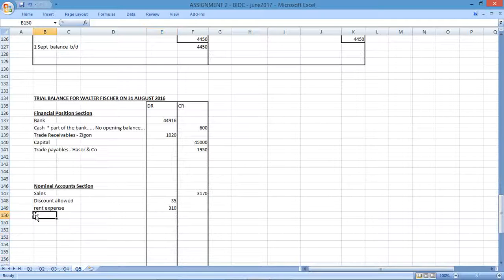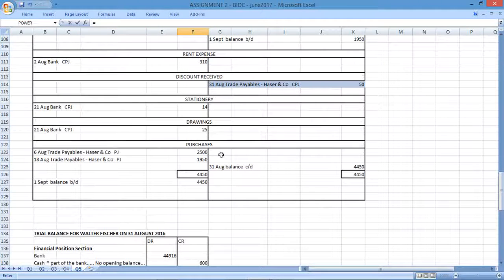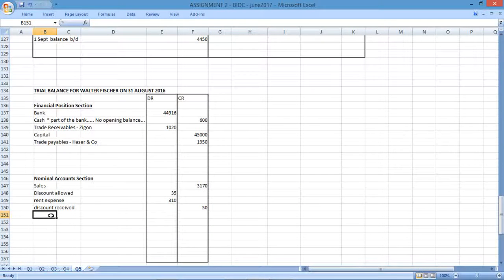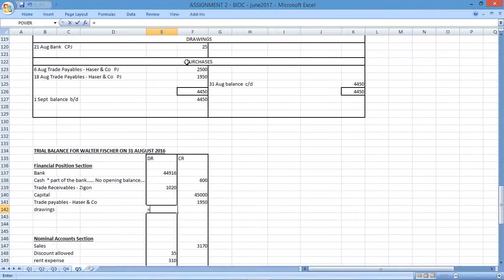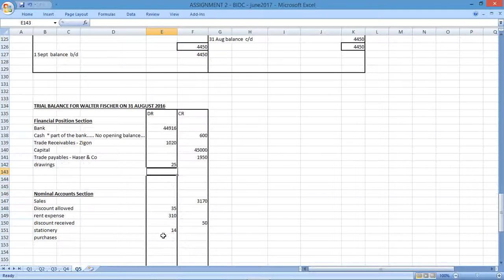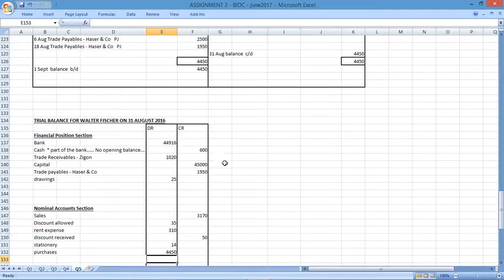Discount received. Discount received. There's it. Stationery, drawings, purchases. Stationery, debit, equals, where's the stationery? There's it. Drawings was 25, and purchases was that amount.